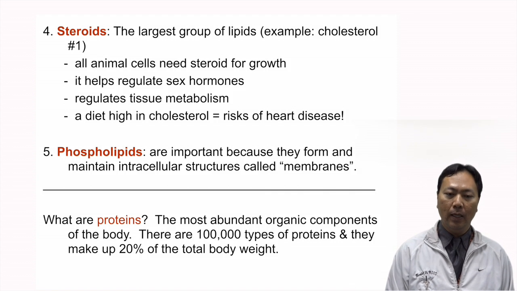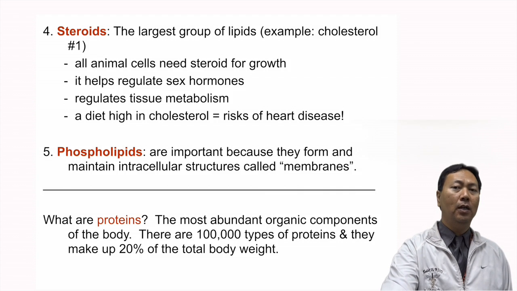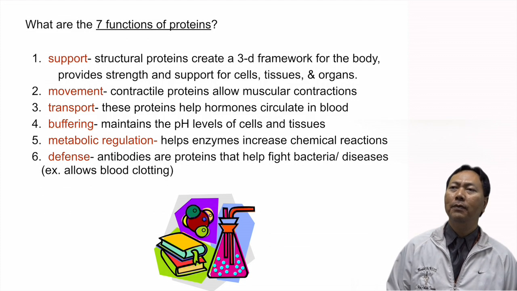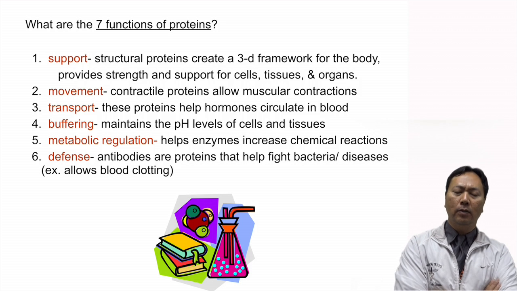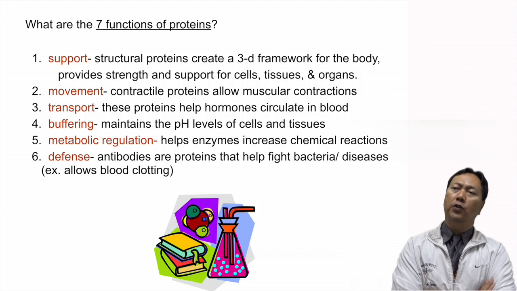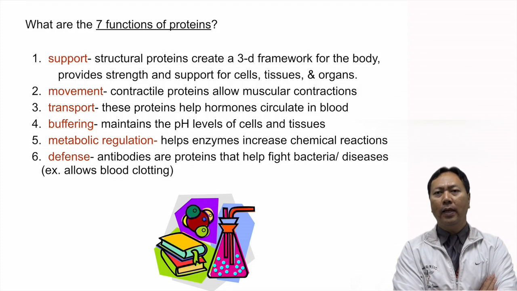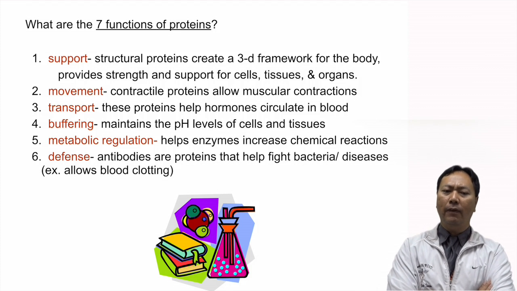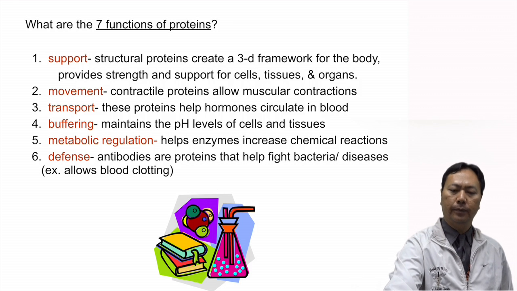That needs to be known. Also, how many functions do proteins have? There's several. Know the types of different proteins that we also discussed, in terms of structural proteins, contractile proteins. What do they specifically do? Which protein helps you to move or actually provides support?